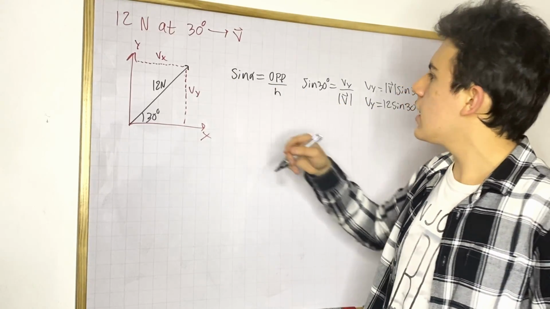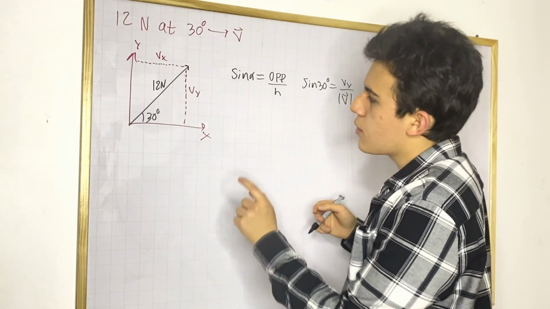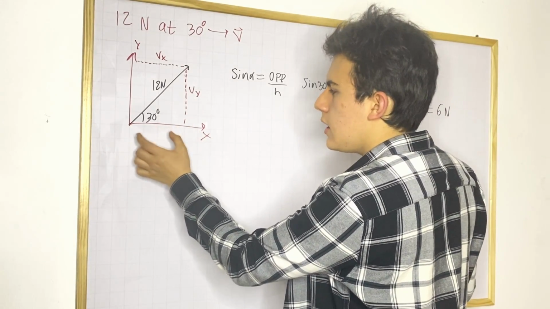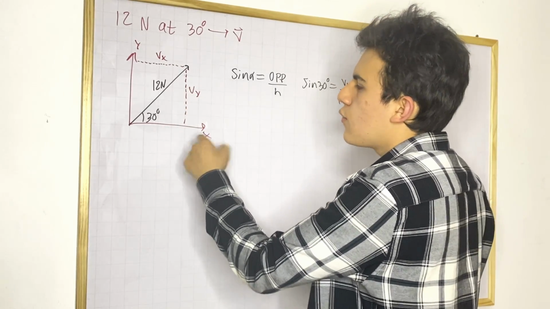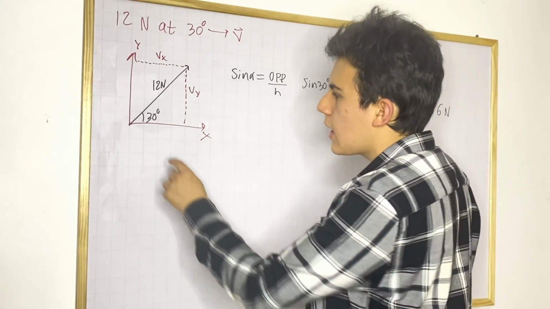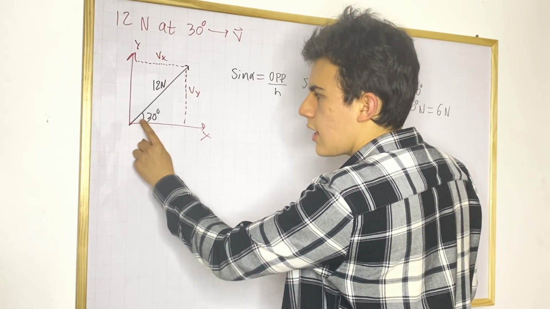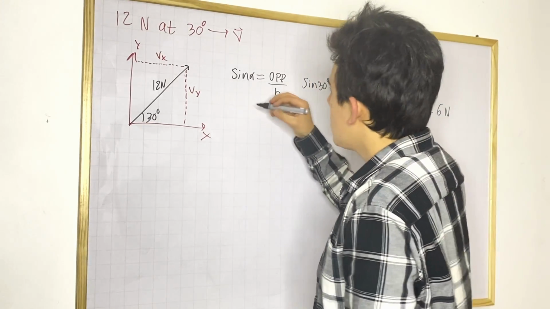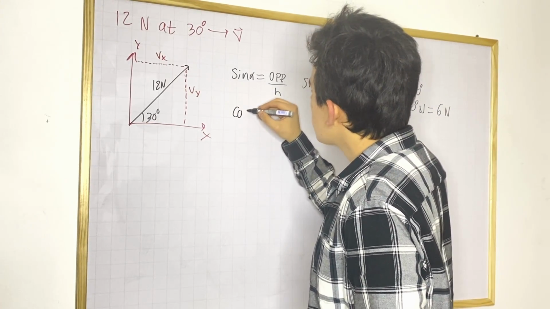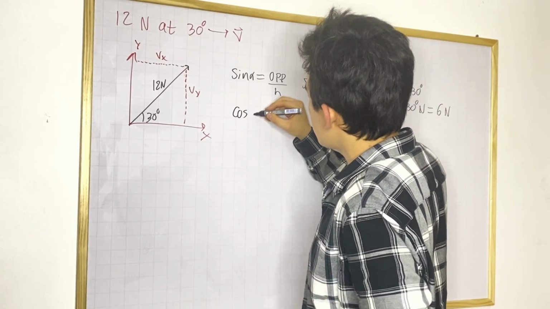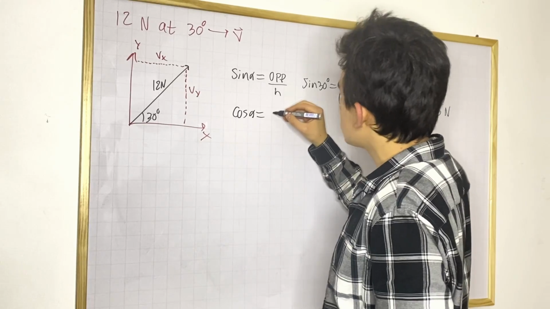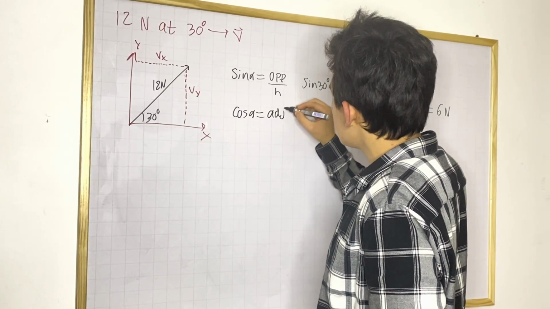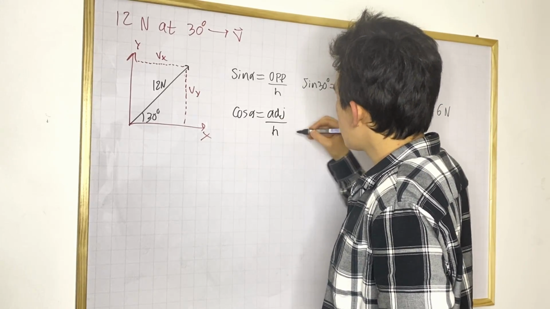Now let's find our x component. So how do we relate the x side, or the side that is on the x-axis, for a right triangle? Well, if you only have the angle that is on this side, then you can use cosine. Let me write the equation first of all, in standard form. So remember, the cosine of any angle is going to be its adjacent side over the hypotenuse.